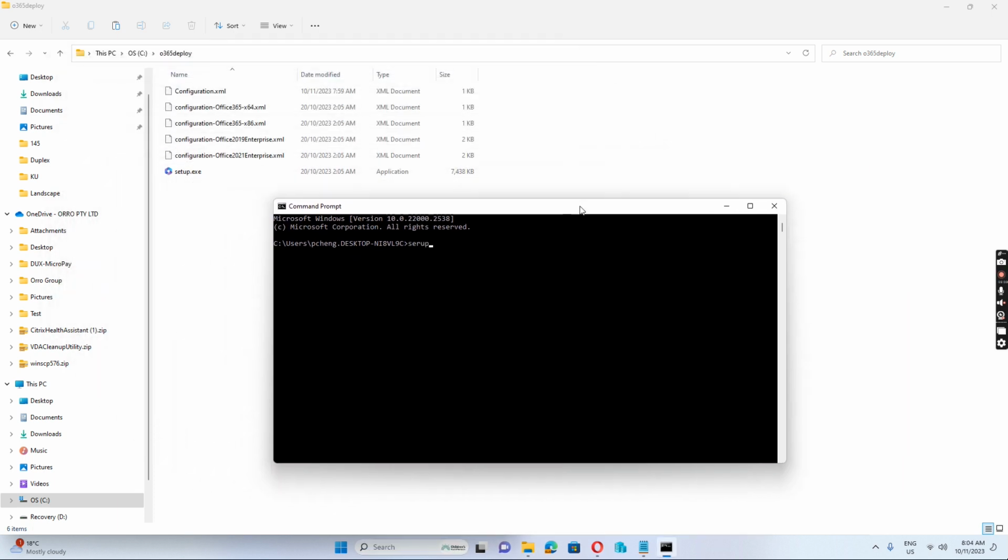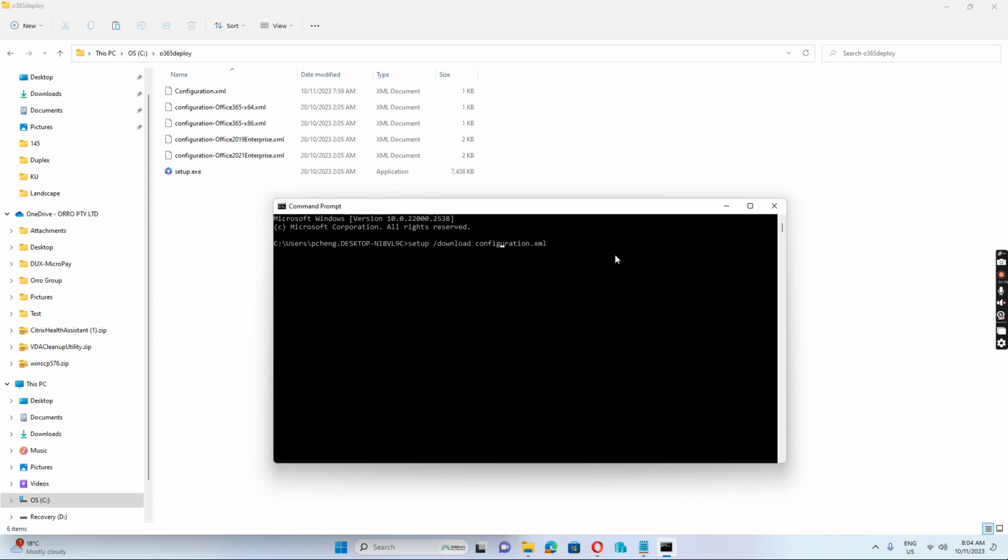And then we run setup /download and then configuration.xml. So when we run this command, it will download the installation files to this folder, and create an Office subfolder and put the installation files in it. This will take some time because it depends on how many application installation files you want to download from the internet. So after this, we run this command.